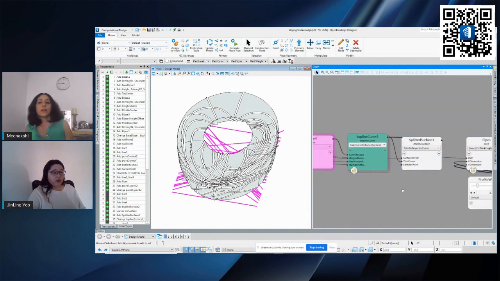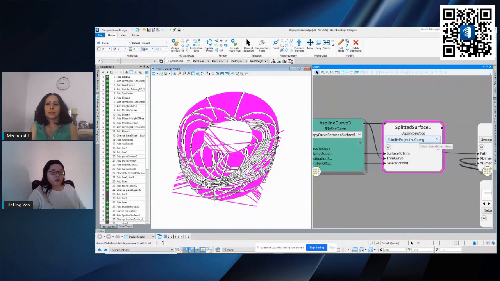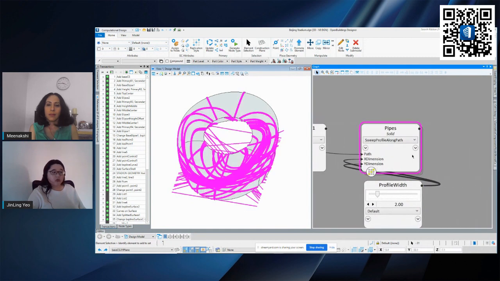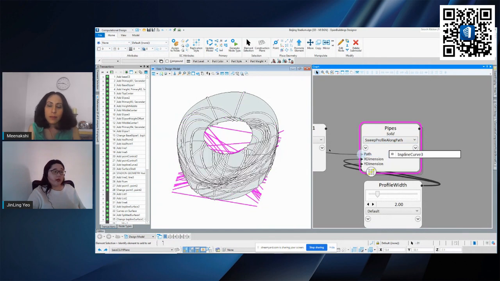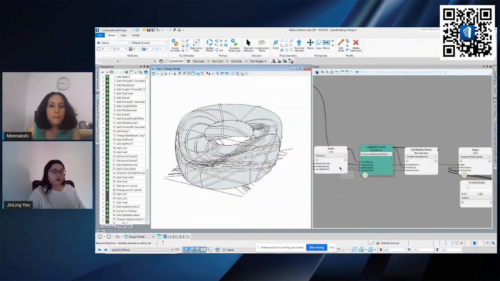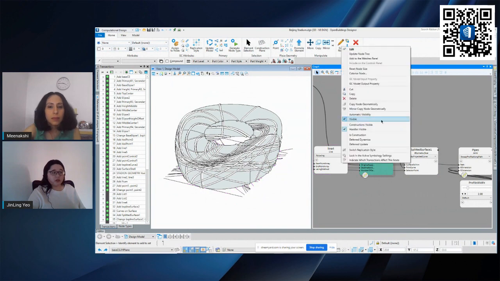So after I have that, all I need to do is to project it onto the surface that I've created, which is this surface here. So I can just project all this onto this surface and automatically it will run randomly onto my surface. Okay, so after I have all this path being set up, all I need to do is to just extrude it. So same thing I use here, sweep profile along path. After having the path, which is all these lines that I have projected, automatically I can create this structure here. Okay, so if you do not want to see the lines in the end product, you can just turn off the visibility, so it's fine.